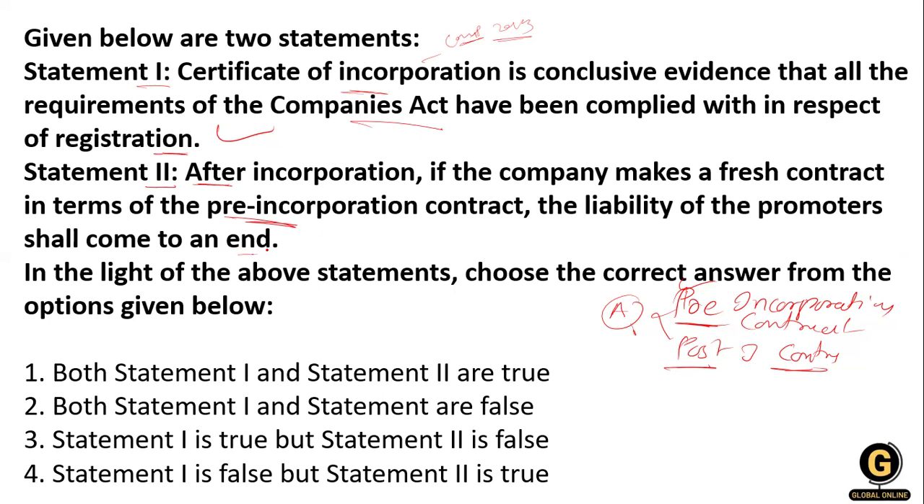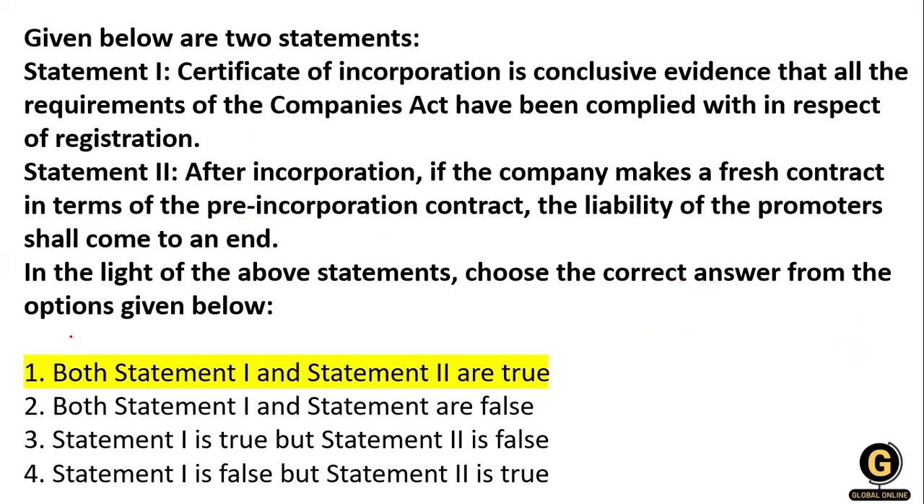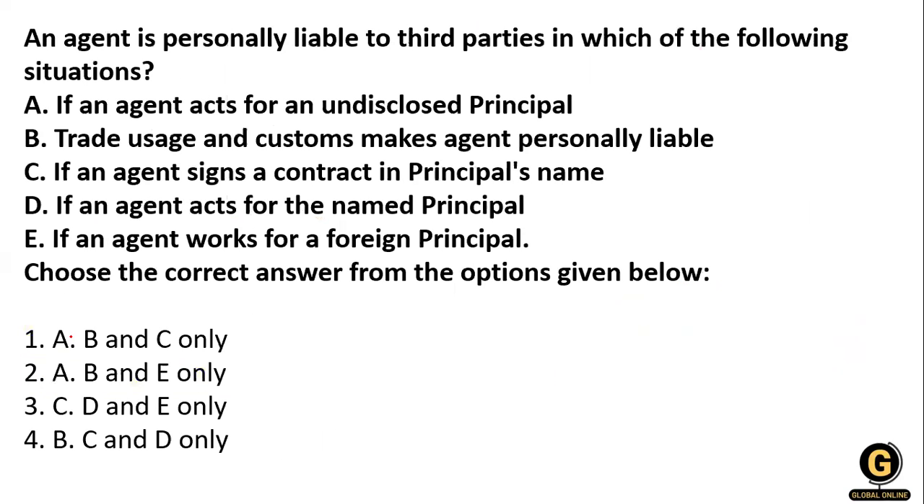Okay, the liability of the promoter is also going to be an end. So there, yes, statement number 1 and statement number 2, so option number A is right. Clear? Now, an agent can be sued by the third party.